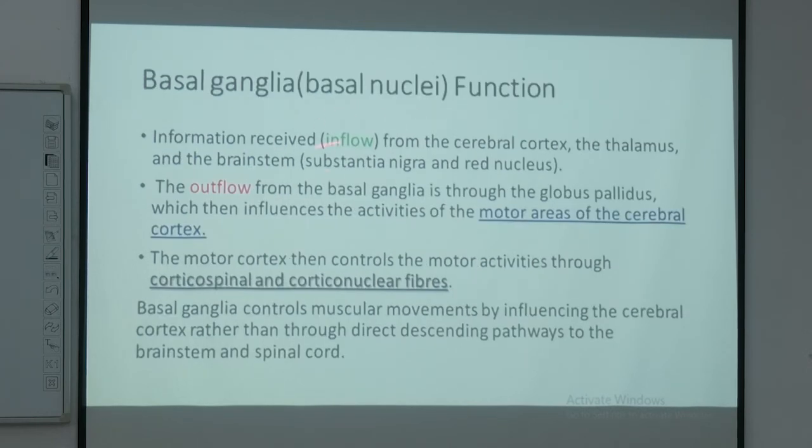Inflows are coming from the cortex, thalamus and brainstem. They get into these areas of the basal nuclei, which is the putamen and the caudate nucleus. From the putamen and the caudate nucleus it goes to another basal ganglia nucleus, known as the globus pallidus. From the globus pallidus, it is reflected back to the cerebral cortex. Then the brain acts on this refining through the corticospinal tract and the corticonuclear tracts, based on how they work.